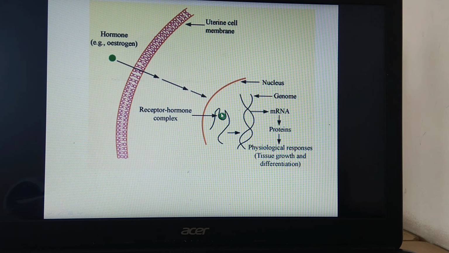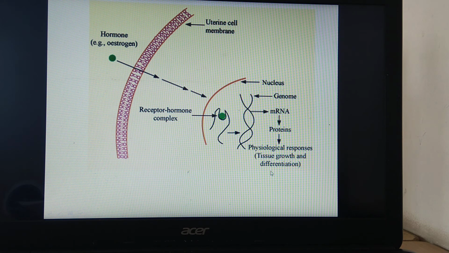This receptor hormone complex binds to the specific site called the regulatory site of DNA, which brings about formation of mRNA. Here it is shown that mRNA is responsible for formation of protein, and this protein is responsible for physiological responses like tissue growth and differentiation.